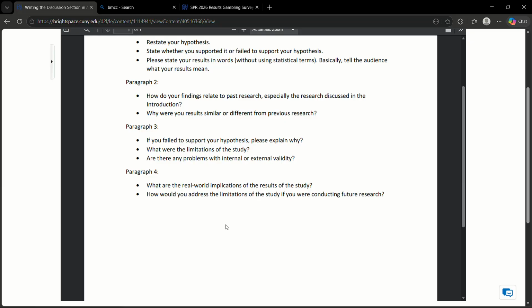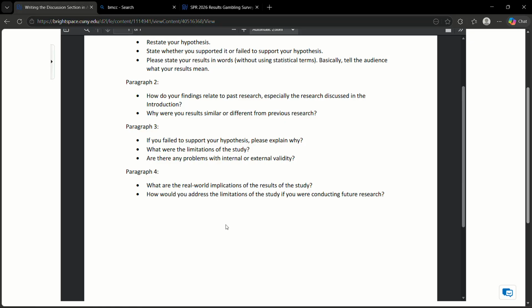Surveys are usually the first step, though, to generating data, and generally the cheaper step because you don't have to pay people to do interviews. And researchers don't want to do their own clinical interviews because they have bias. So you really want to train people to do the interviews for you because they're going to be less biased. But there's a lot of ways to address the limitations of the study. Come up with a few of your own. If you're conducting research, how could you make it better?